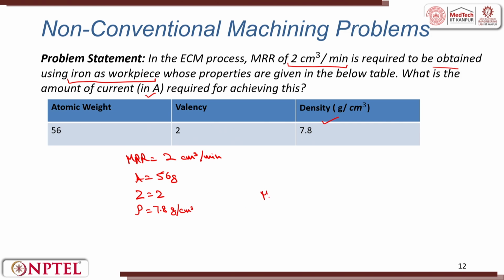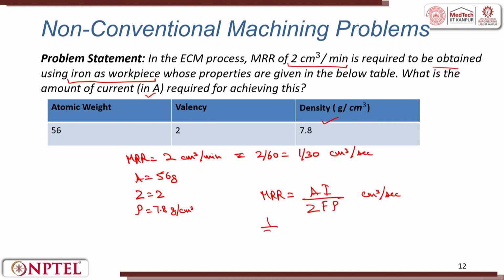So now we know MRR is equal to A I by Z F into rho. This is in centimeter cube per second. If I convert this MRR into centimeter cube per second, this will turn out to be 2 by 60, that is equal to 1 by 30 centimeters cube per second.